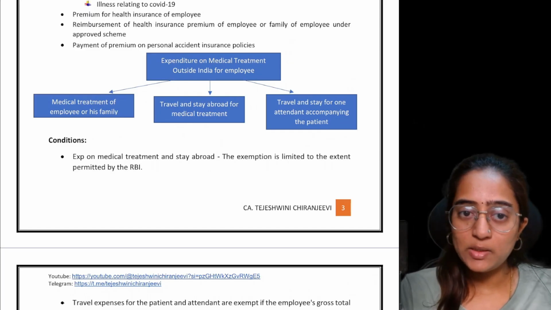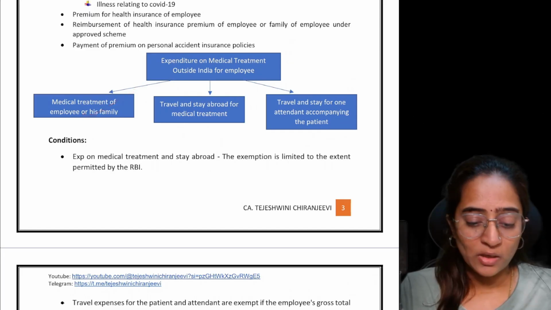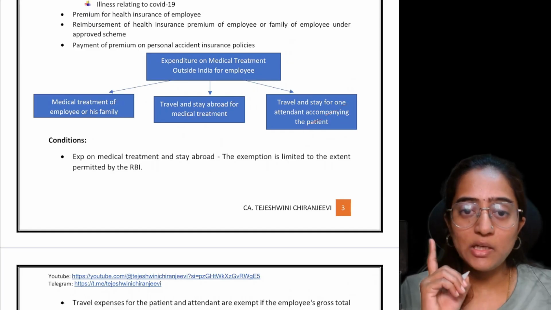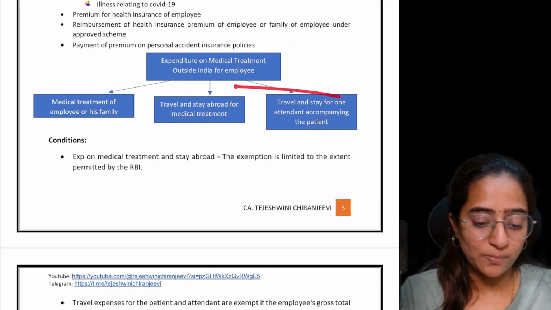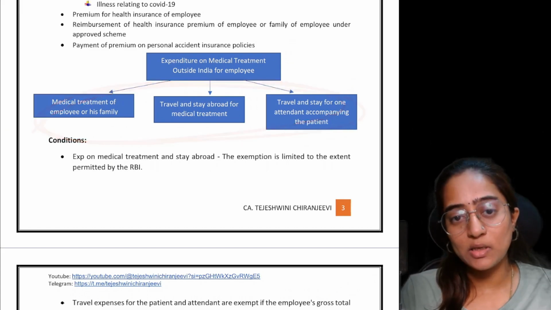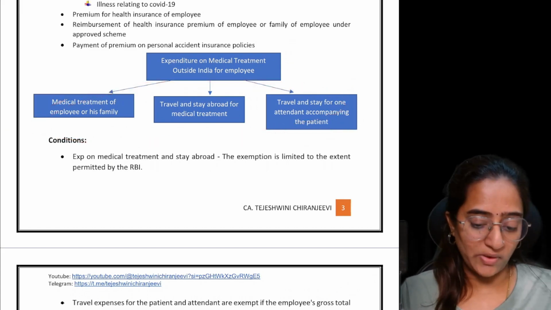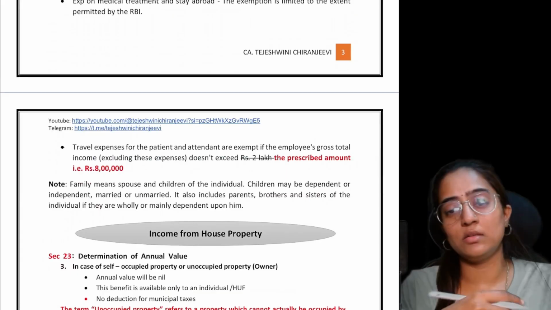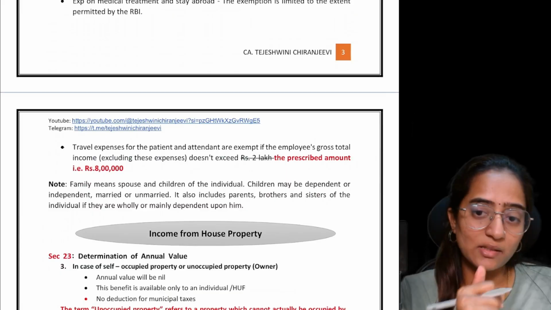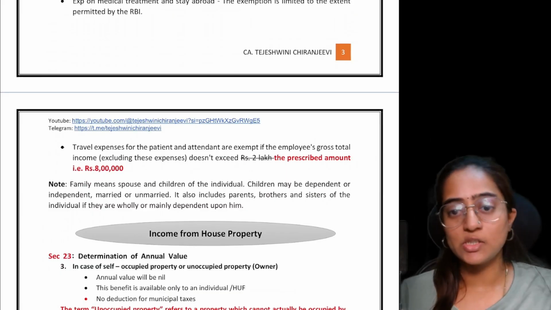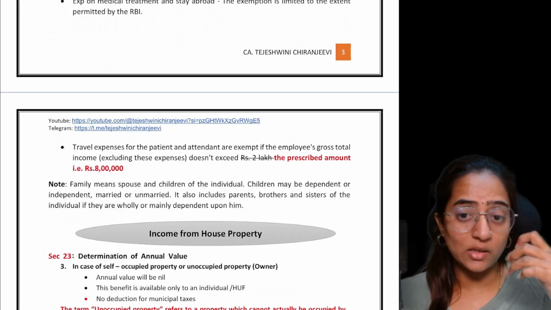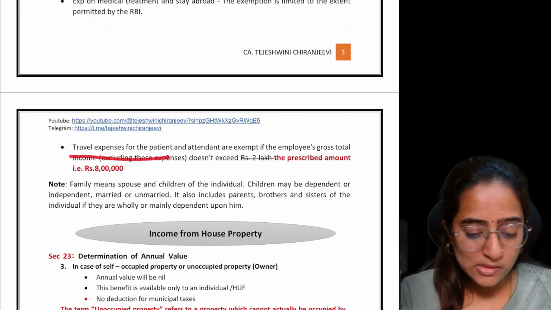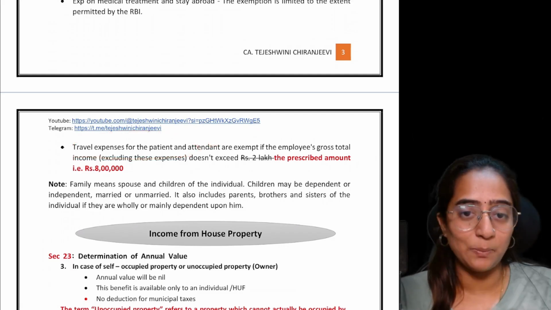So, medical treatment of the employee or his family, and the stay or travel abroad for the medical treatment, or stay and travel for one companion, one attendant accompanying the patient. These three expenses, the employer is bearing for the employee. Earlier, there were certain exemptions given. That is, the employer is providing so much and the employee is taking the benefit, so let's not make it taxable. And there was a point wherein the travel expenses for the patient and the attendant are exempted.